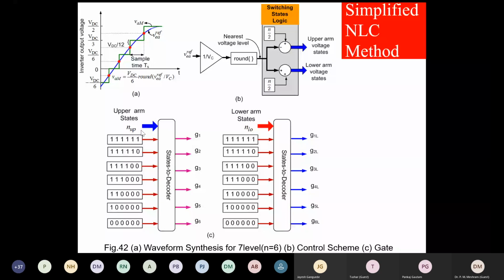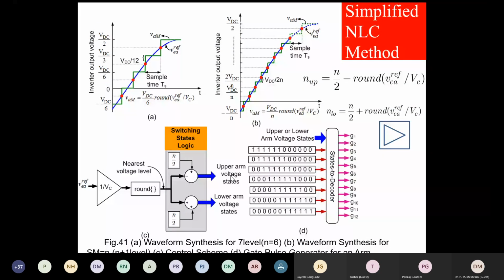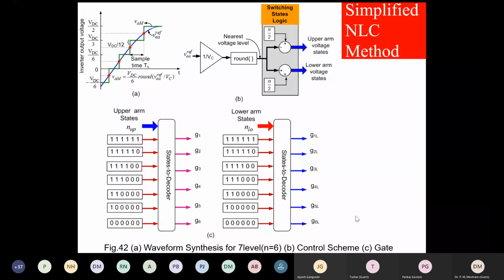So these are N up and this is N low. Here, when we modulate as a leg, we can use any of these. And for 7 level, we get 6 submodules per arm, so 12 submodules per leg. So 12 signals at a time. Here we get 6 of upper arm, 6 of lower arm states.